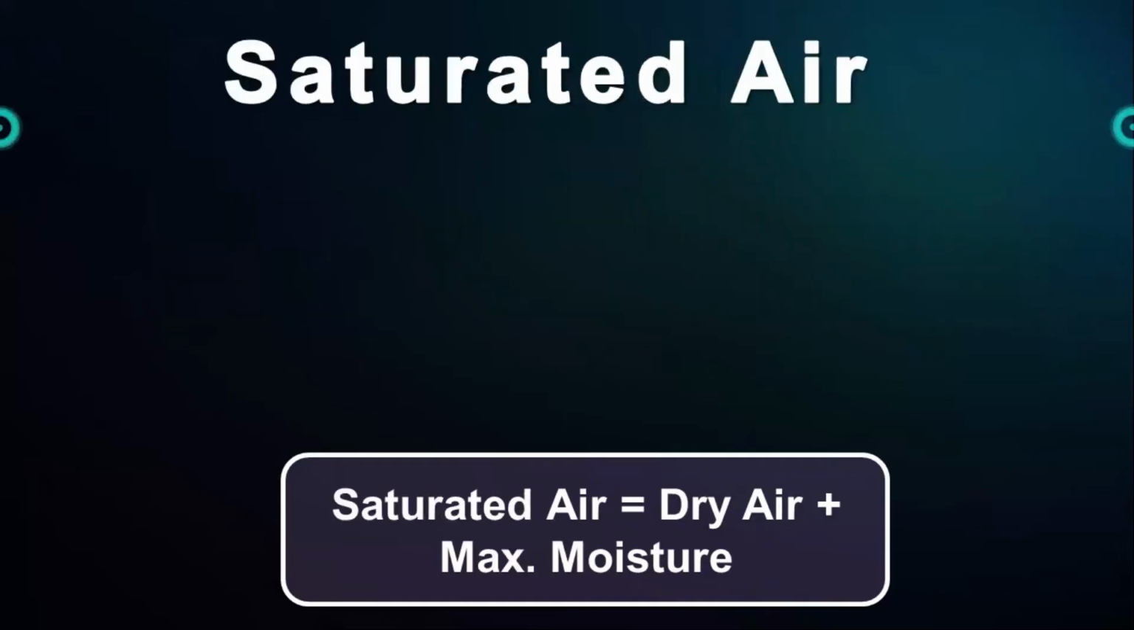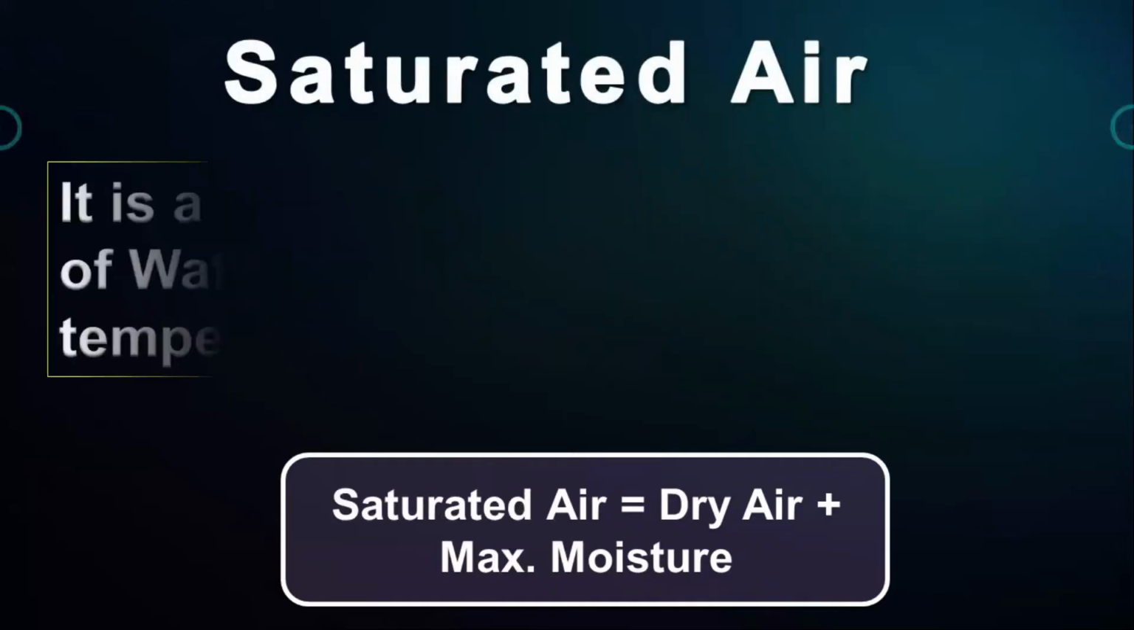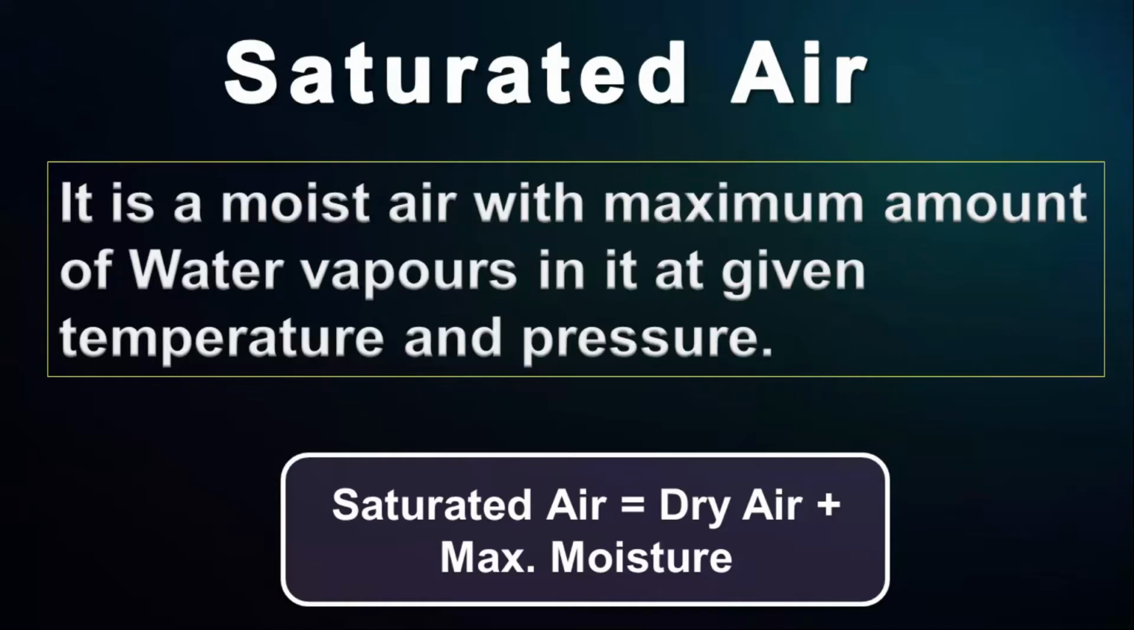Third, saturated air. Air can contain a limited amount of water vapors in it at a given temperature and pressure. Saturated air is air which has the maximum amount of water vapors in it at given temperature and pressure conditions. As temperature changes, this capacity of air changes. If you try to add more water to saturated air, it will start to condense.